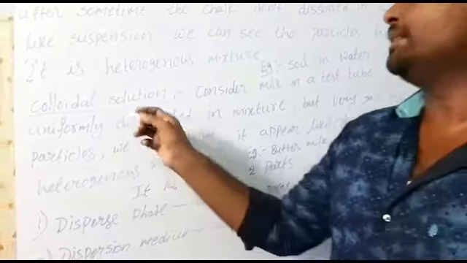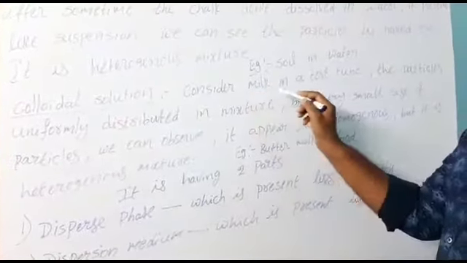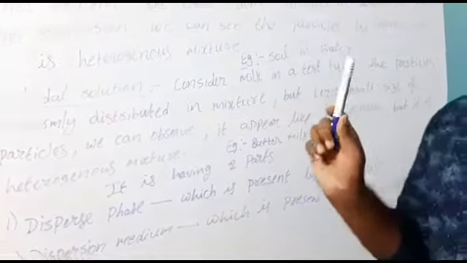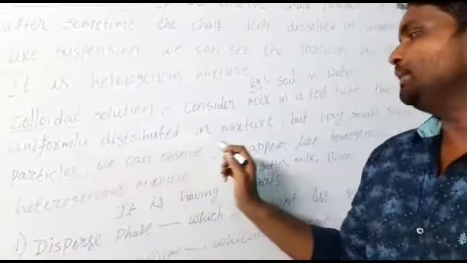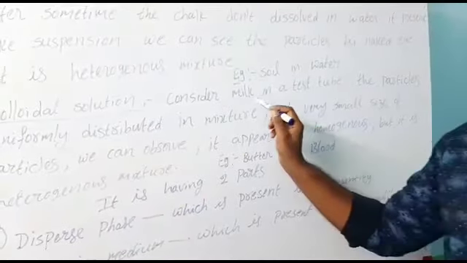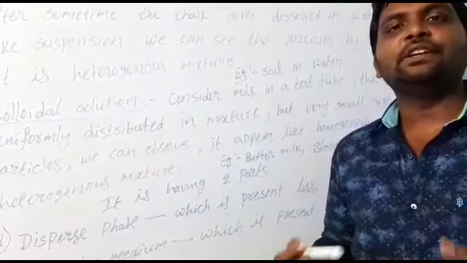Now we see another type of solution, that is colloidal solution. Consider milk in a test tube. The particles are uniformly distributed in the mixture. If you observe milk entirely, it is uniformly distributed.